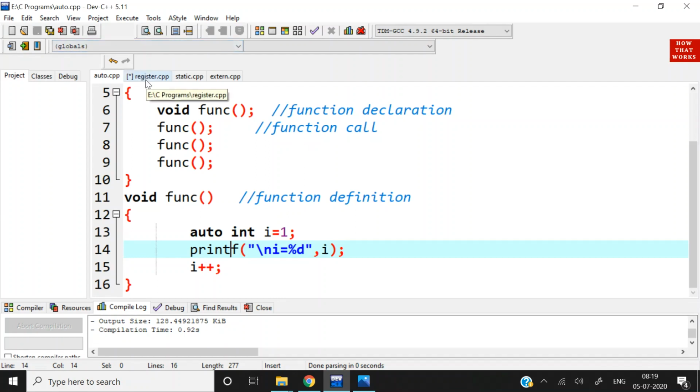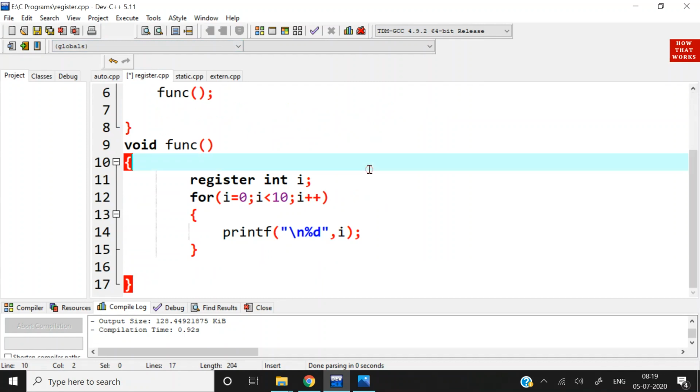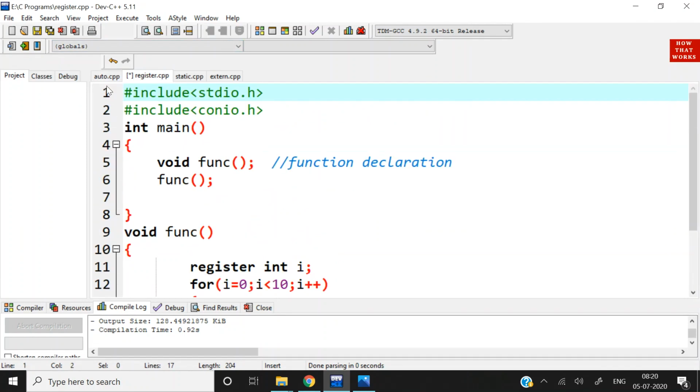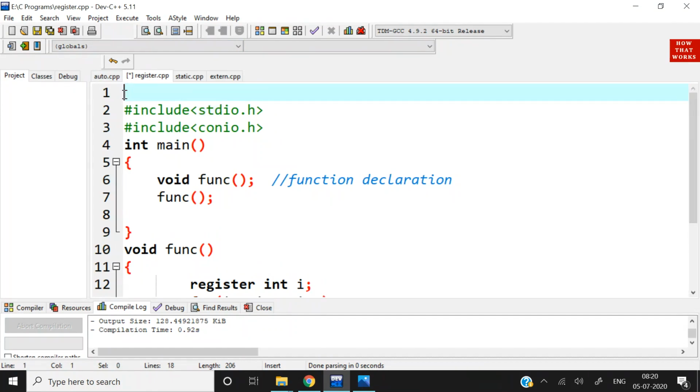Now we will discuss another storage class, that is register storage class. This is second program. First I have explained you automatic storage class. Now I will discuss with you register storage class. Demonstration of register